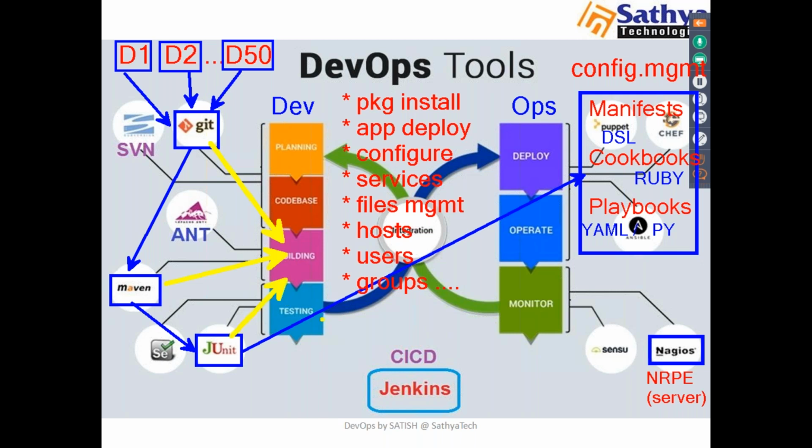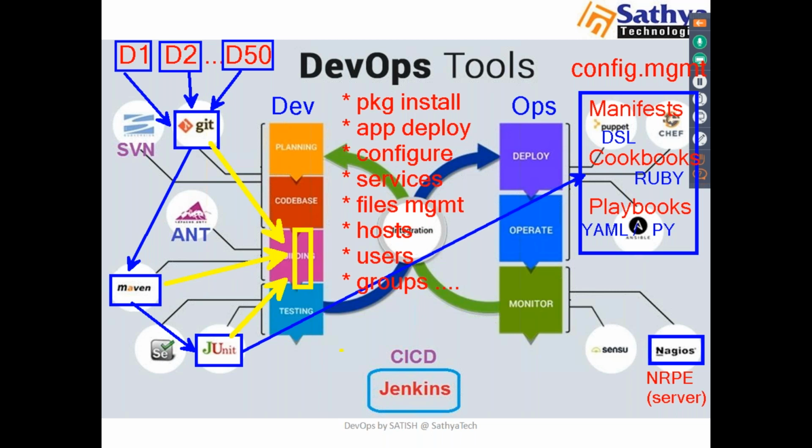Here Jenkins will do this job. It will get the code from the repository, build the code with the help of build tools, and apply test cases. All these things I will integrate with the help of Jenkins. I'll call this CI, continuous integration.